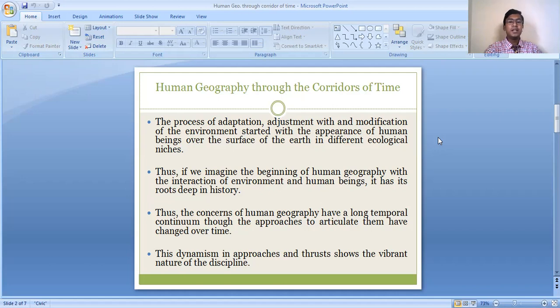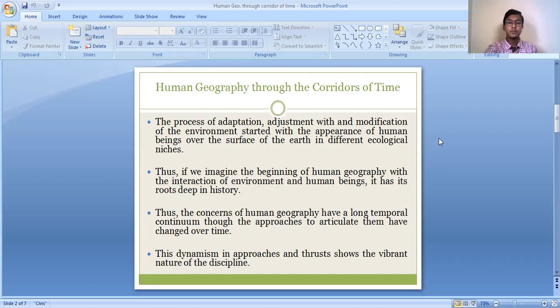In order to know the root of human geography, that is, from when human geography came into existence, we have to know in detail about the history of human beings, how they came to exist on the earth and how they adapted themselves to their surrounding environment. Then only can we have some idea about the beginning of human geography.